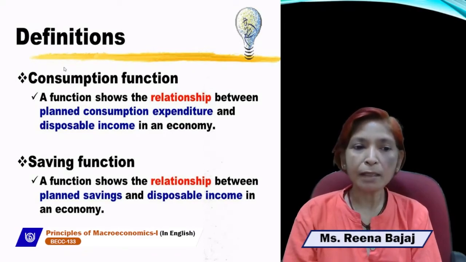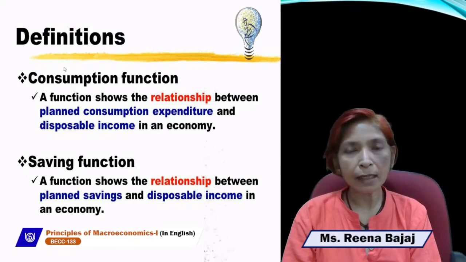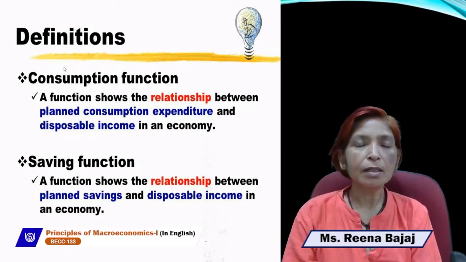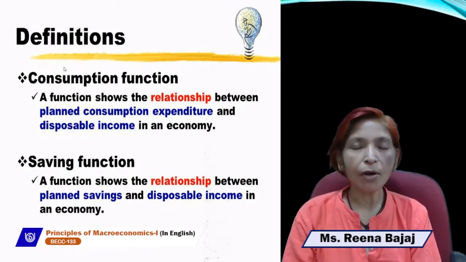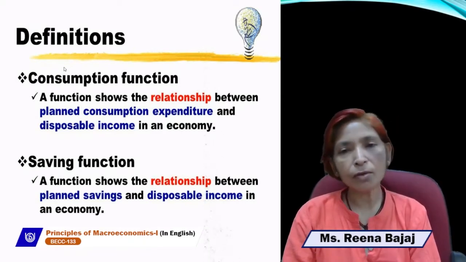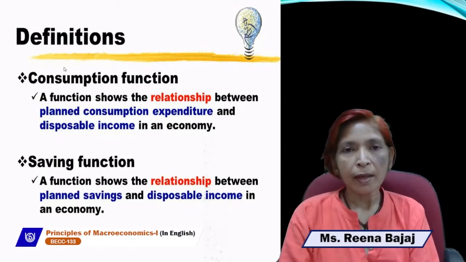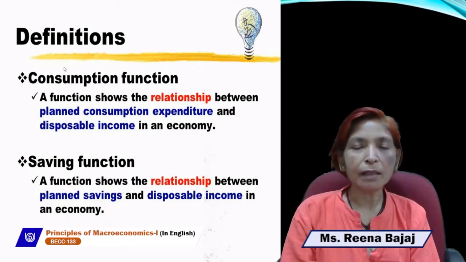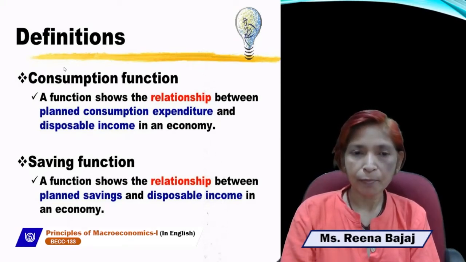Now, what is planned consumption expenditure? Planned consumption expenditure is that expenditure which we are planning to spend on consumer goods, or on the consumption of any goods and services. And disposable income is that income which is received after paying the direct taxes.